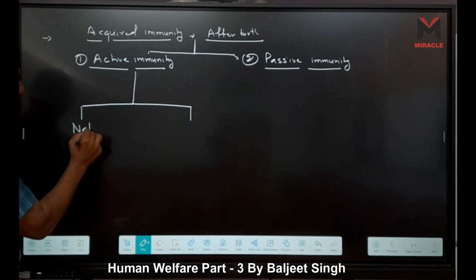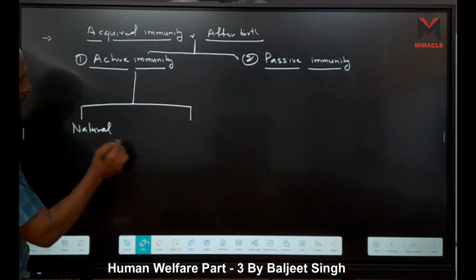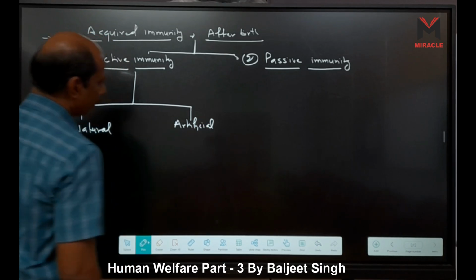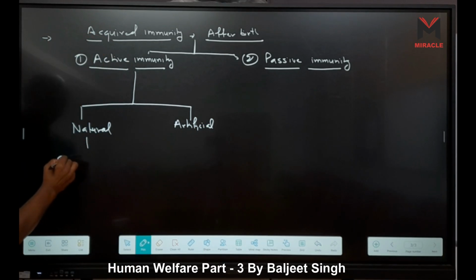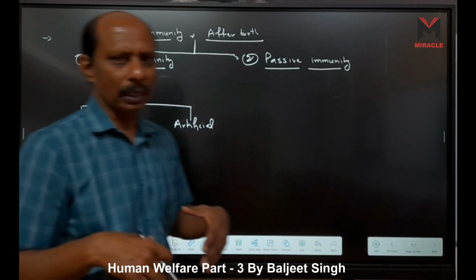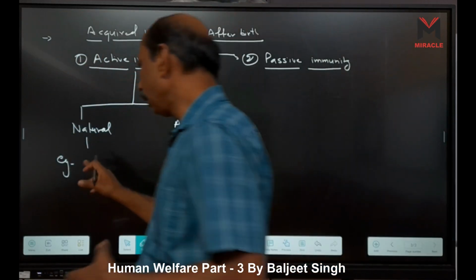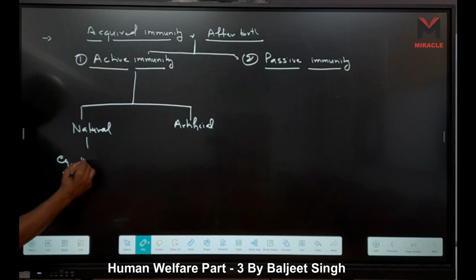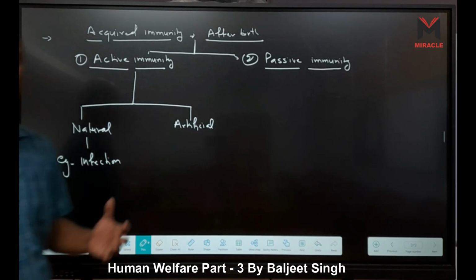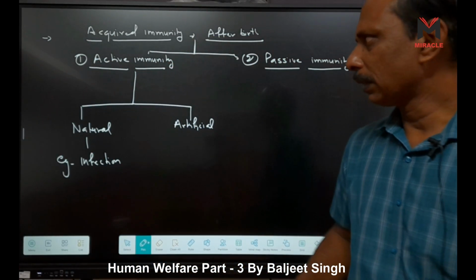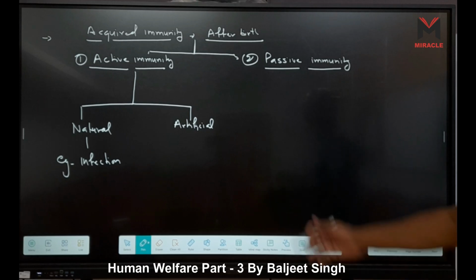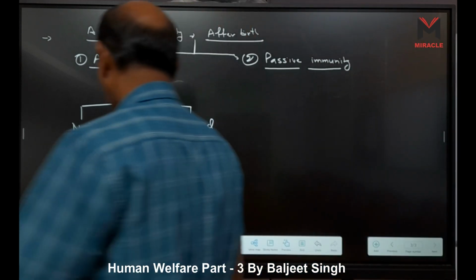First one is natural, and second one is artificial. Natural and artificial. For natural immunity, what is the example? Simply, what we get through nature. Nature means what here? We can say infection. Through infection, right? So different pathogens infect us, and when they infect us, then our immunity becomes active and forms a response. That is called natural active immunity.